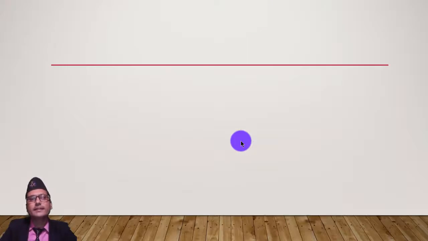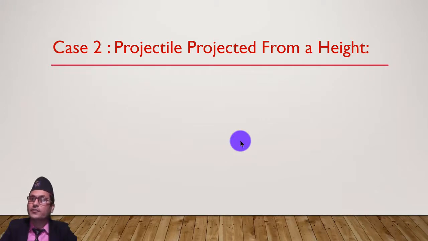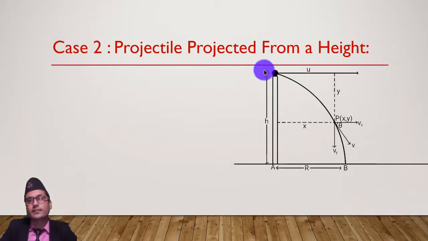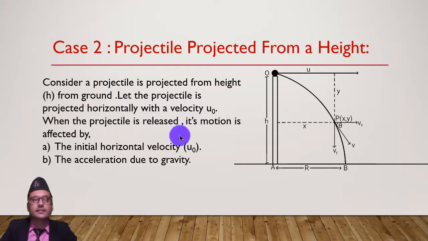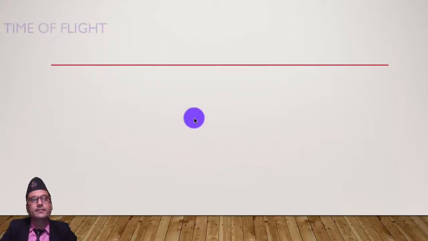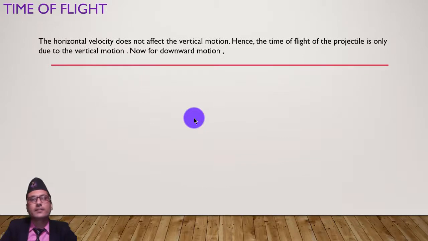Okay, now in the second case, when the projectile is projected from a height. If you understand case 1, then it is very easy to understand, because it is just half of it. When the projectile is projected from a height, then the time is half, and everything is half here. Its initial vertical velocity is 0 and the final velocity is changing. Consider the horizontal initial velocity u0 and the acceleration due to gravity. For the time of flight, horizontal motion is always unaffected here also.